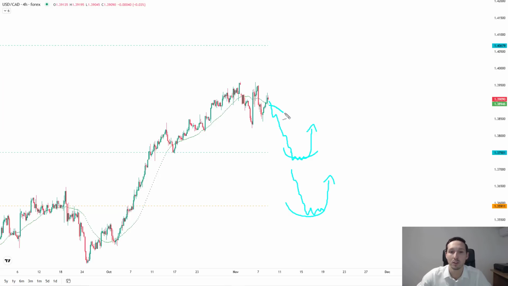And finally, you can see we could just continue to correct. And if you get that break back above the moving average with momentum, you want it to trade above there and be clear. You break above, the moving average turns, look for it to pull back, test, or hug the moving average, and you get that kind of bull flag setup. In this case, great profit taking target to the upside is the 1.4067.